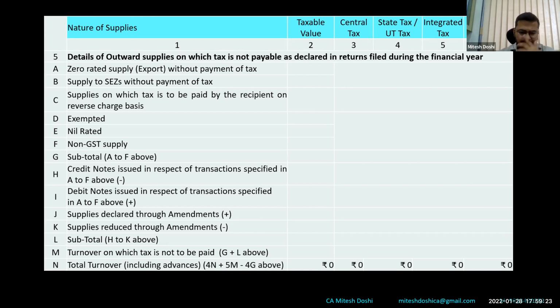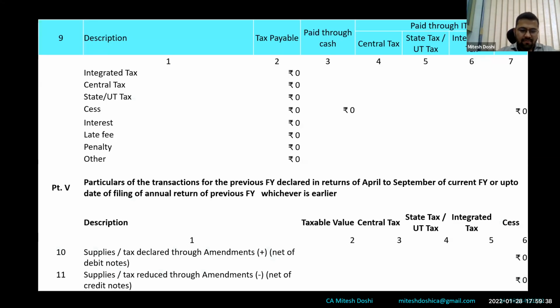We can do that. Going ahead, similarly, debit notes and credit notes have to be disclosed separately here. However, as of now in 2021 we can show them net of supplies. Going ahead, I am jumping directly to table 9.